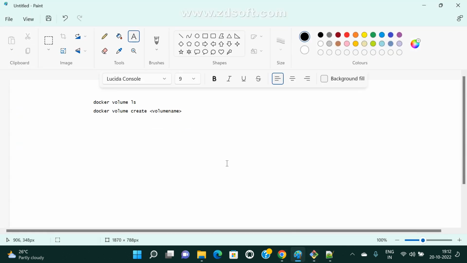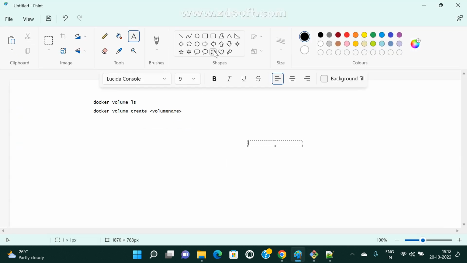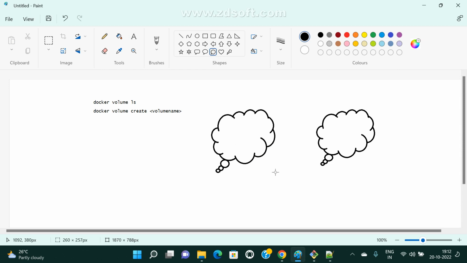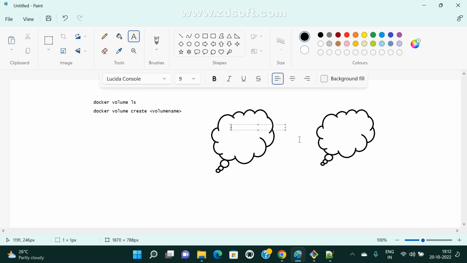Now what is happening here? So this is my container, and just assume Docker is available here, correct? My Docker software and all is available here. So this is my path: var, lib, docker, and volumes.